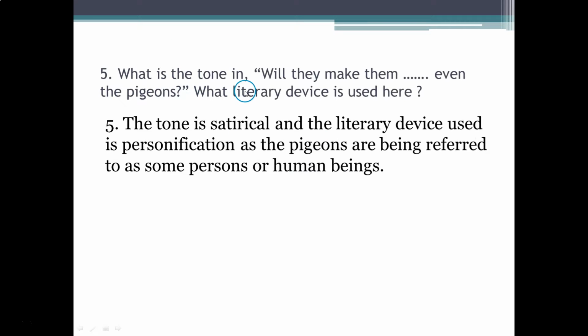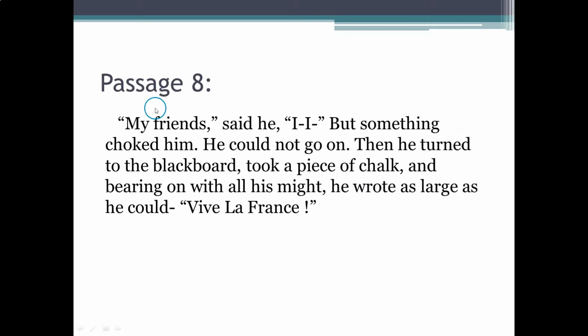What is the tone in? Will they make them, even the pigeons? What literary device is used here? The tone is satirical and the literary device used is personification, as the pigeons are being referred to as some persons or human beings.